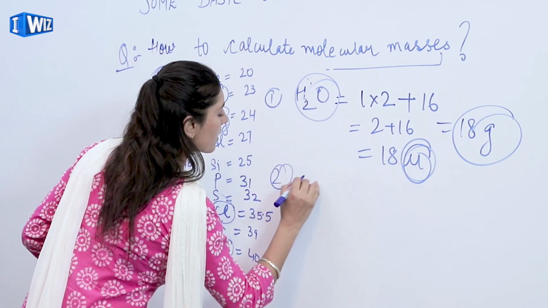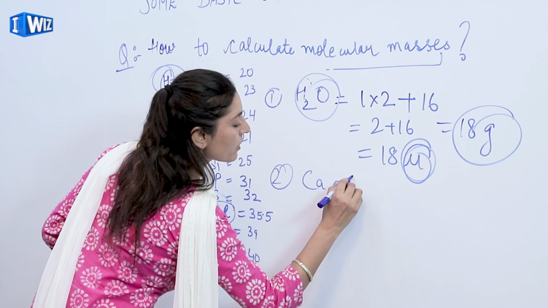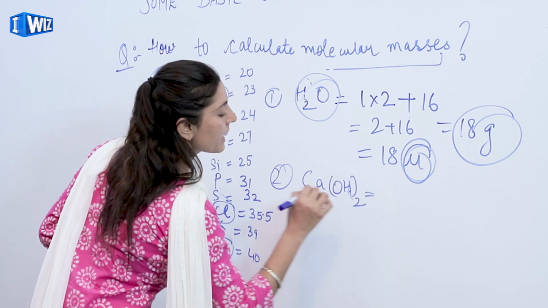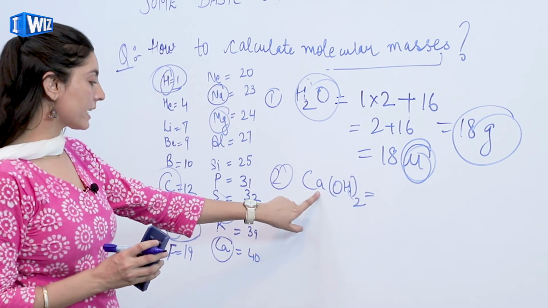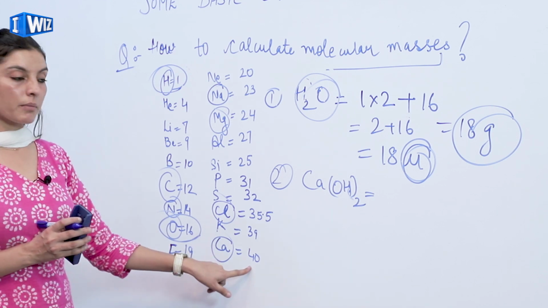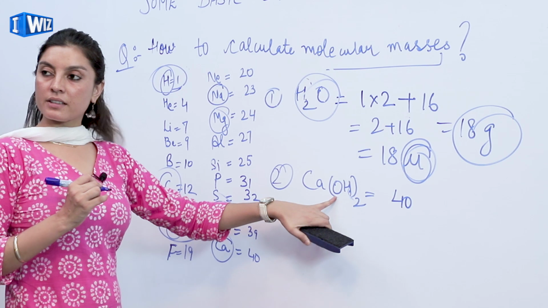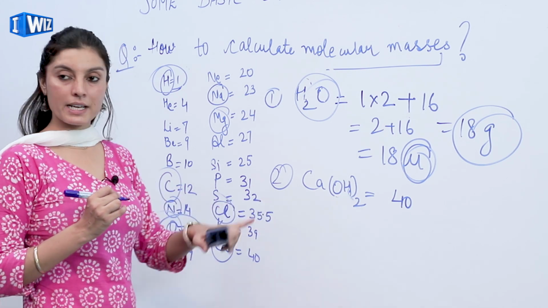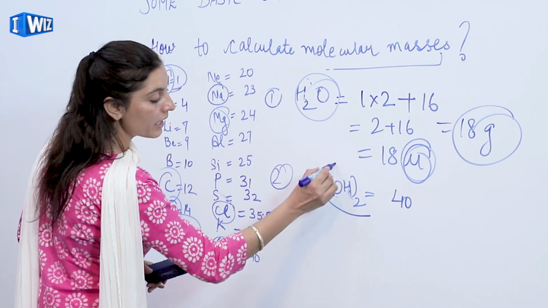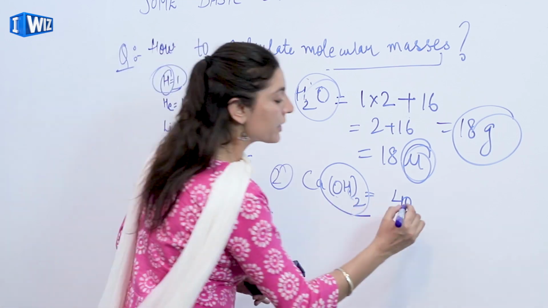Now, let's talk about another example, which is calcium hydroxide. From calcium hydroxide, I know that calcium has the atomic mass 40. I need the mass of oxygen and hydrogen too, but I see that they are twice in number. So what will I do?